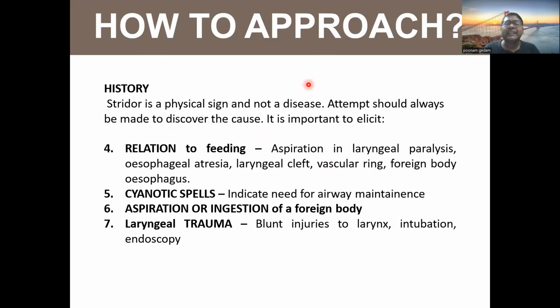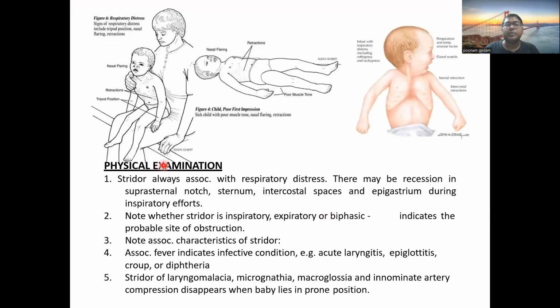Stridor is a physical sign and not a disease. Attempts should always be made to discover the cause. It is important to elicit relation to feeding. Aspiration occurs in laryngeal paralysis, esophageal atresia, laryngeal cleft, vascular ring, foreign body esophagus. Cyanotic spells indicate need for airway maintenance, aspiration or ingestion of foreign body, laryngeal trauma, blunt injuries to larynx, intubation, endoscopy.